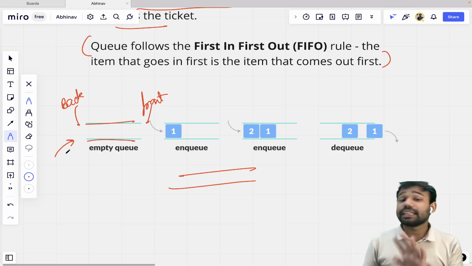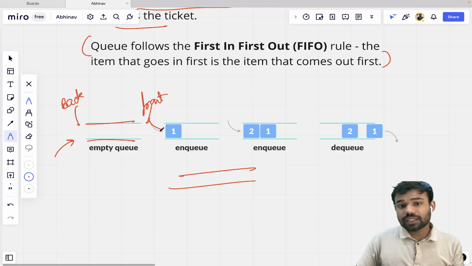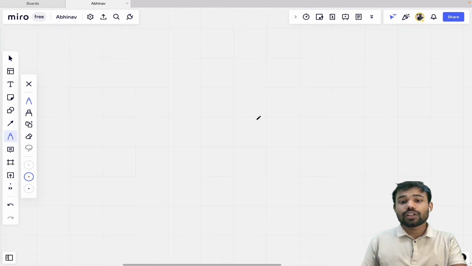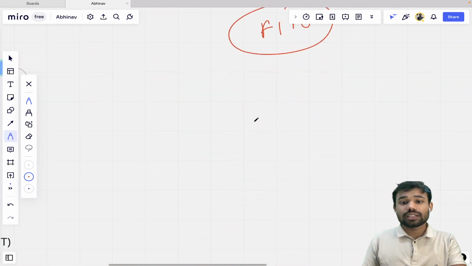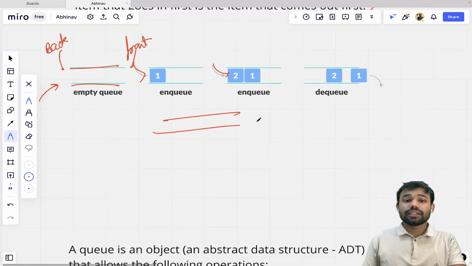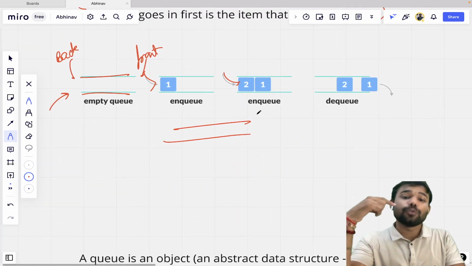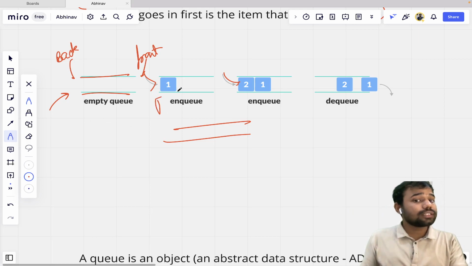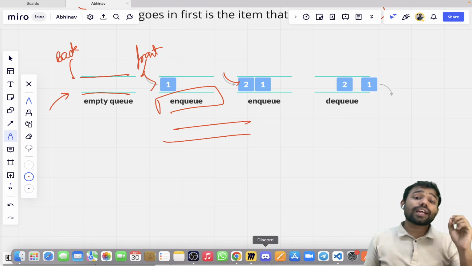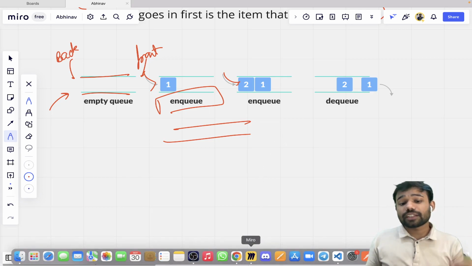So the element is inserted from the back. You can see one is inserted, then two is inserted. As I gave you the example of cars, it is dependent on which car goes first and which goes later. Similarly, two is inserted. But what are NQ and DQ? NQ means in a queue, if we insert an element from the back, that operation is called NQ.